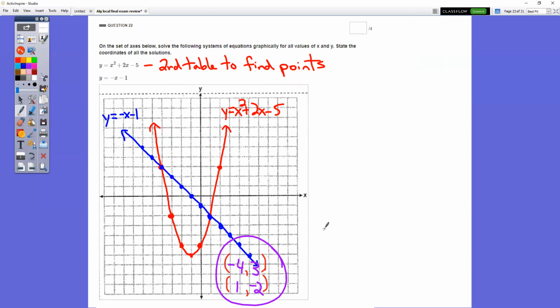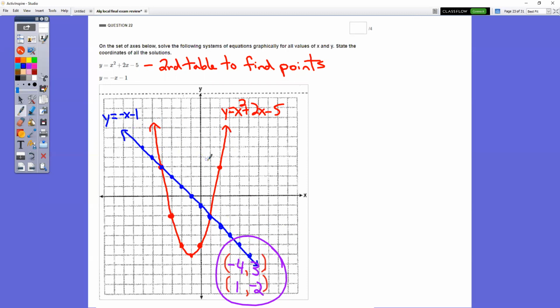There were a couple of people that made their graphs really tiny and only did a part of the graph. You need to do the whole graph, right? You should be hitting graph anyway to be seeing what the graph actually looks like on your calculator. Remember, you can graph more than one equation at the same time. So make sure that you have arrows on the ends. You wouldn't get full credit if you don't.